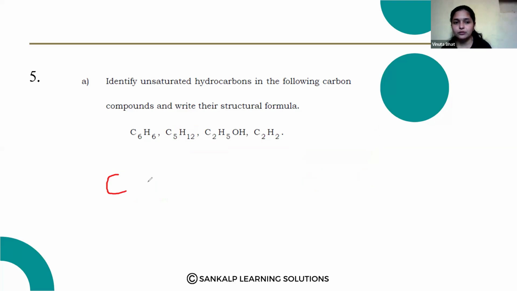C2H2 already you have drawn, C2H2, here 1, 2, 3 bonds, that is the C2H2.